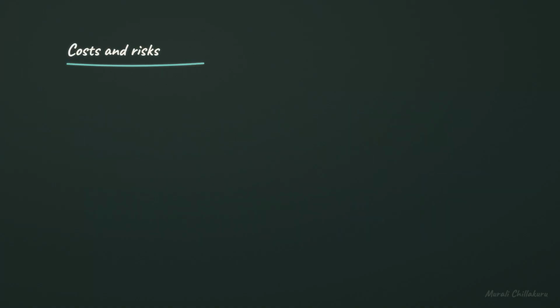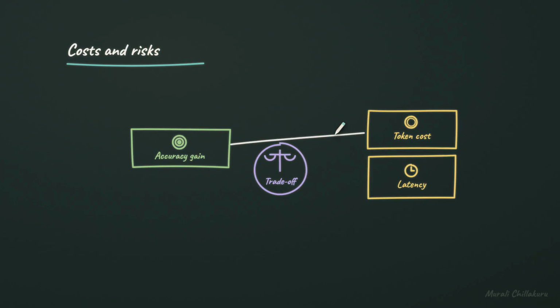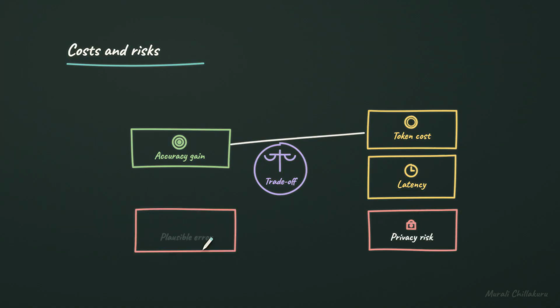What are the downsides of asking for more reasoning? The basic trade-off is accuracy gain against token cost and latency. Long reasoning can also create privacy risk if sensitive details appear in the prompt or response. And a chain can make a plausible error look more convincing than it deserves.